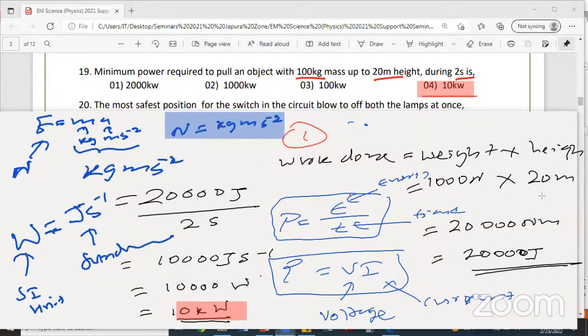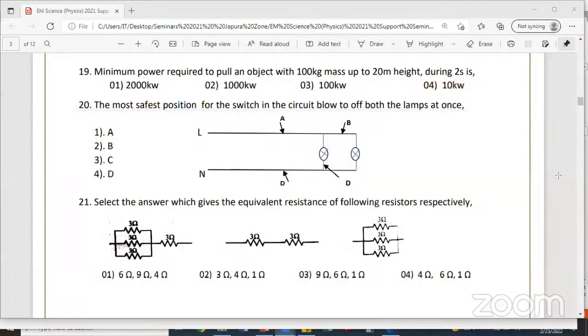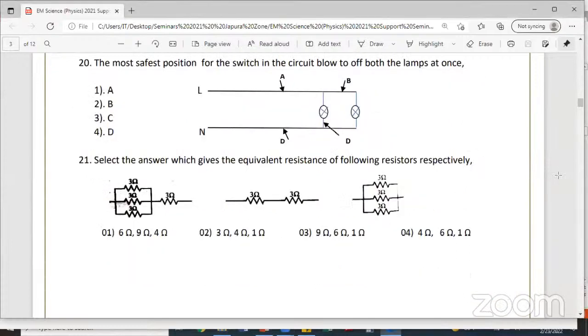Right. Number 20. I'll erase this, you had enough time to copy down, or else you can request the recording later. 20th MCQ: the safest position of the switch to turn off both the lamps at once. So you want to switch off both lamps. What is the safest place to use the switch? Highlight live wire, very important. Live wire is red and neutral wire is mostly blue or black. Now please note, the switch is always used for the live wire.